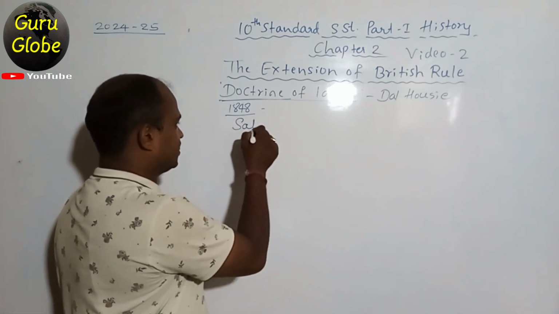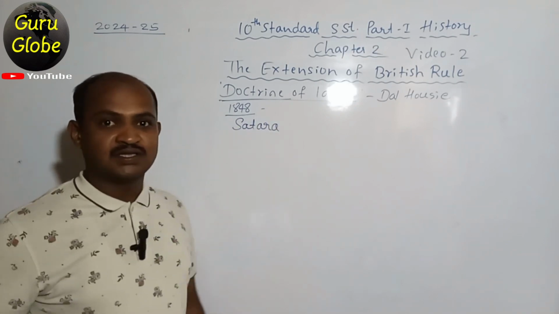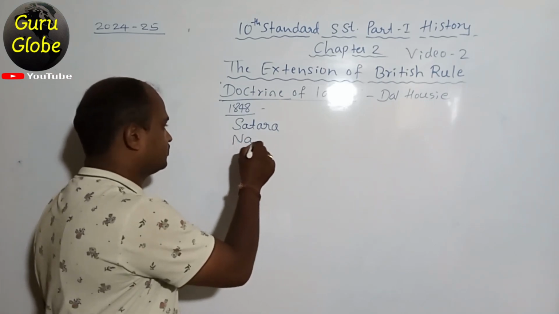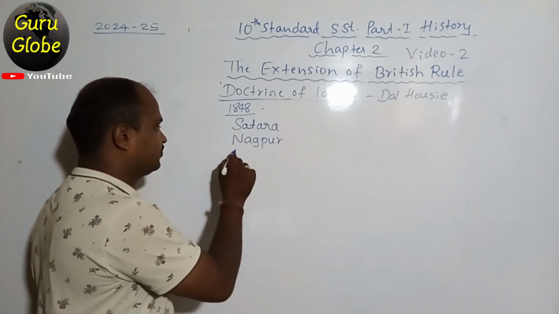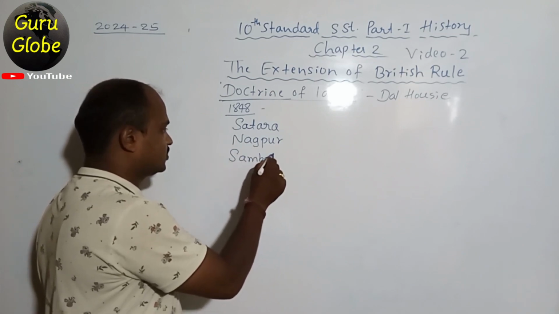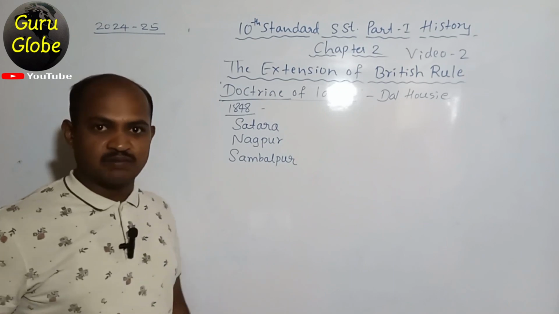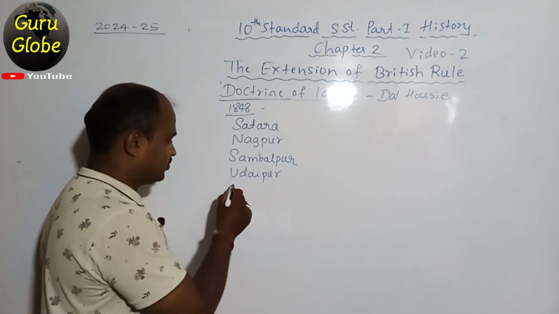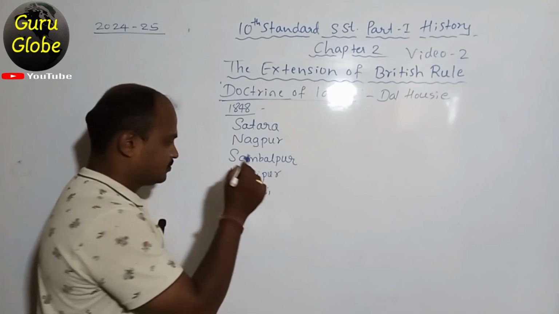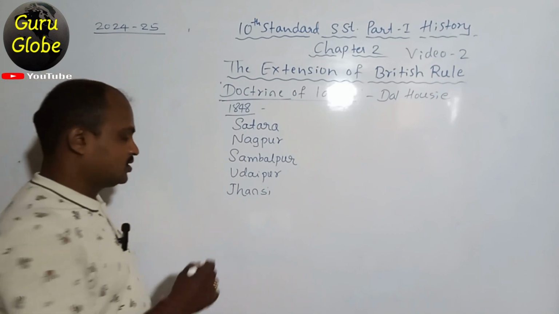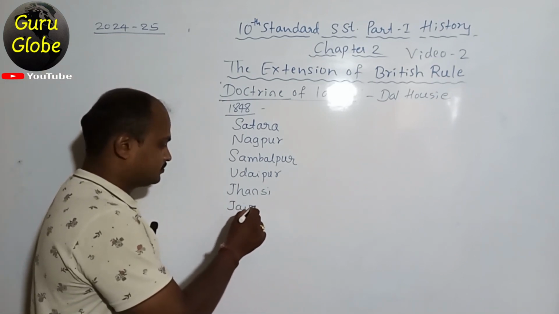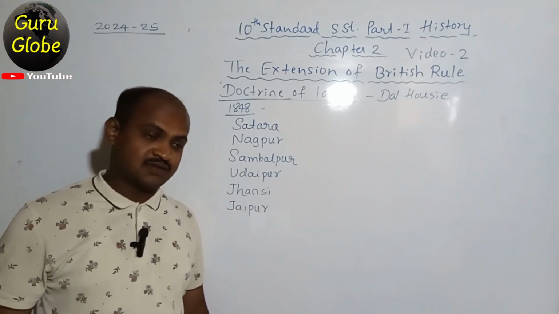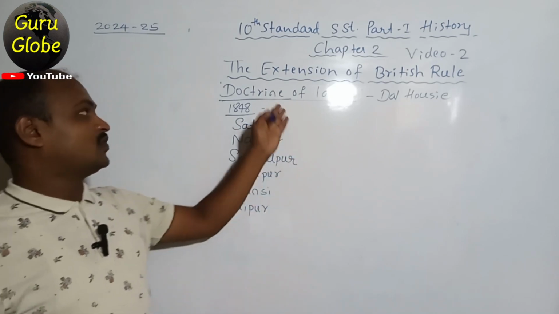Those are Satara, first one, now in Maharashtra. Satara, Nagpur, Sambalpur, Udaipur, Jhansi, and Jaipur. Kittur Queen Channamma also raised her voice against this policy.